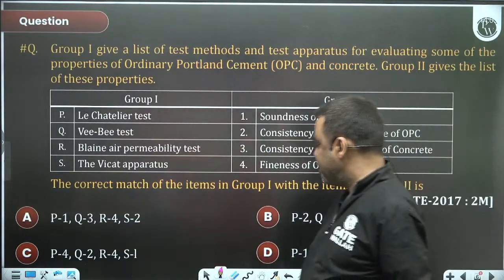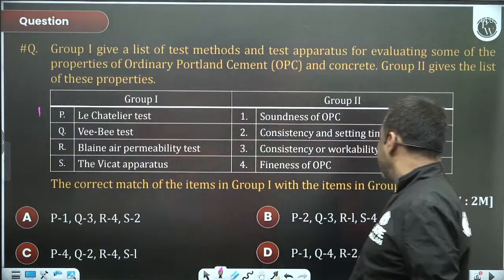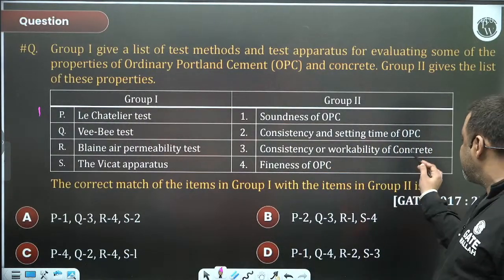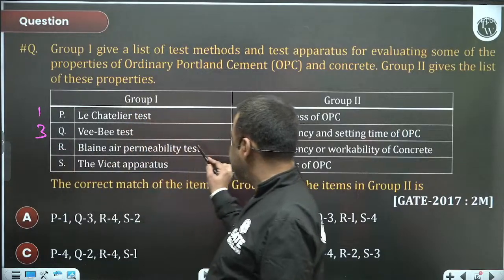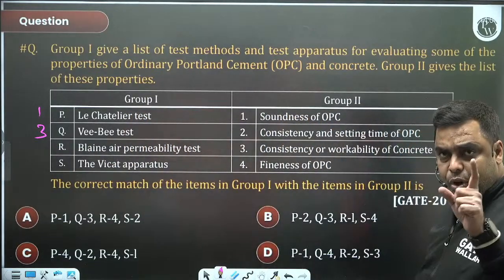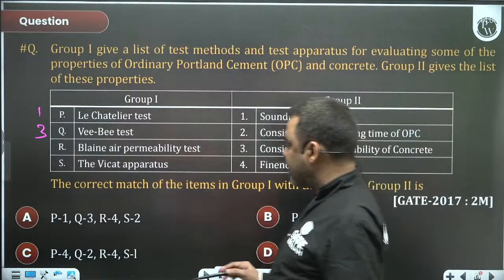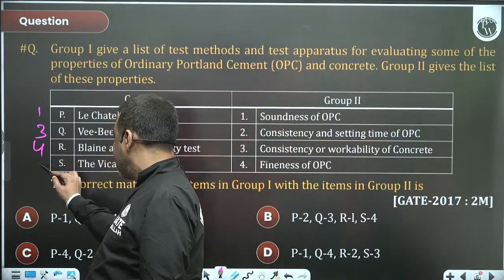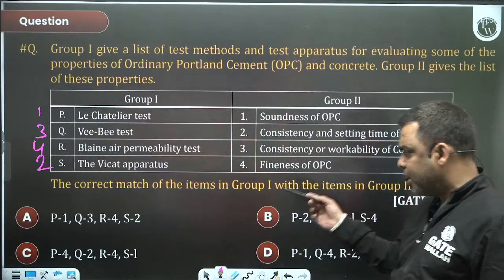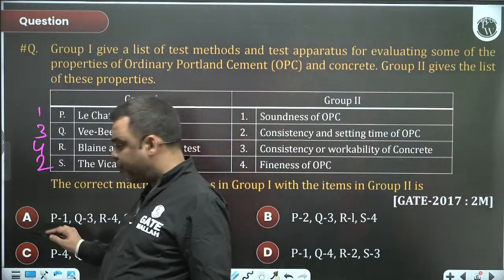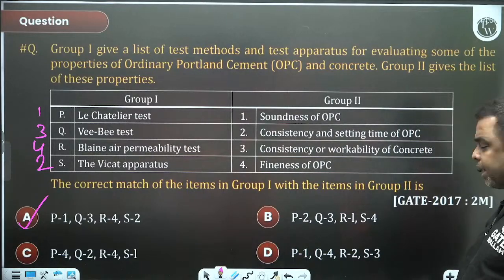For P it will be 1. VB test is for workability, so consistency or workability of concrete will be 3. Blaine's air permeability test is for fineness, so for R it will be 4. And the Vicat apparatus, 2, consistency and setting time of OPC. So the answer would be option A. Very good.